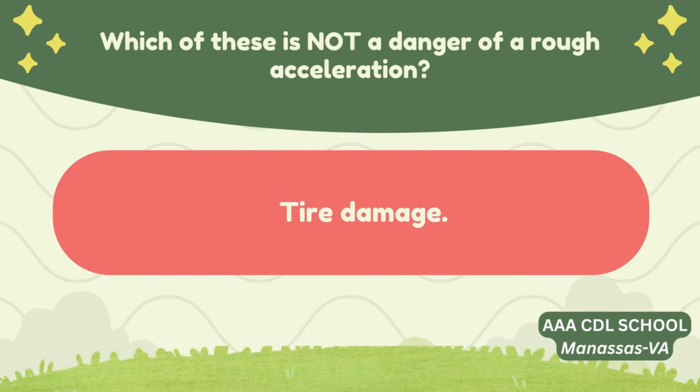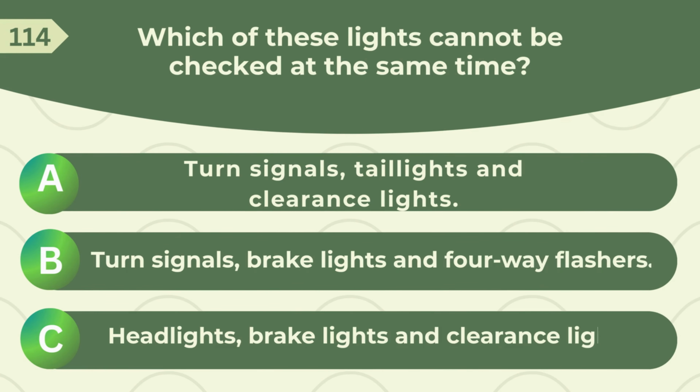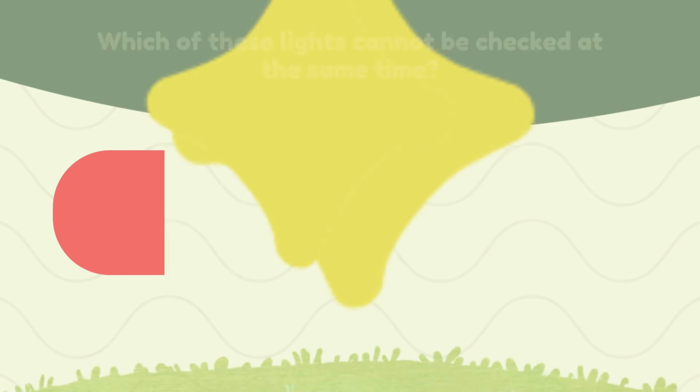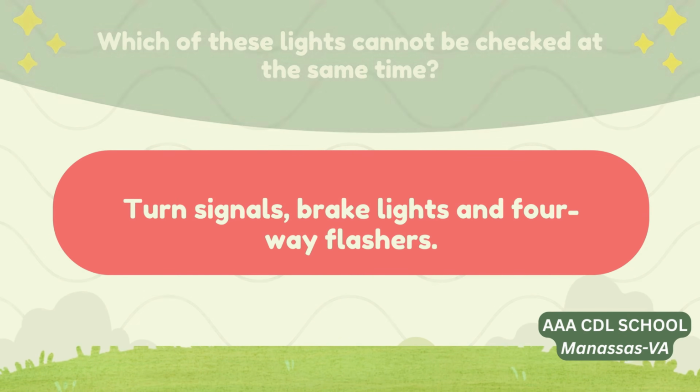Correct answer: tire damage. Which of these lights cannot be checked at the same time? A. Turn signals, tail lights and clearance lights. B. Turn signals, brake lights and four-way flashes. C. Headlights, brake lights and clearance lights. Correct answer: turn signals, brake lights and four-way flashes.